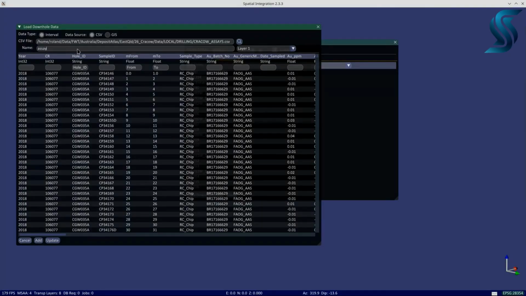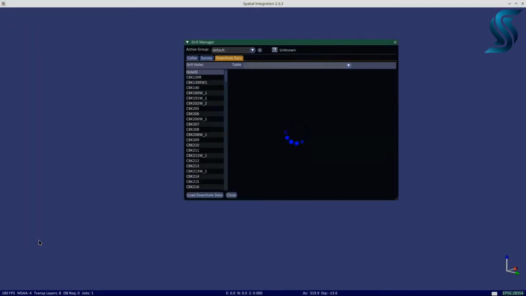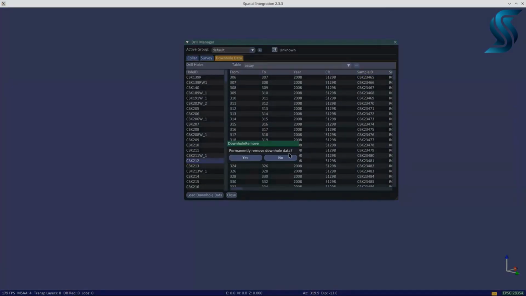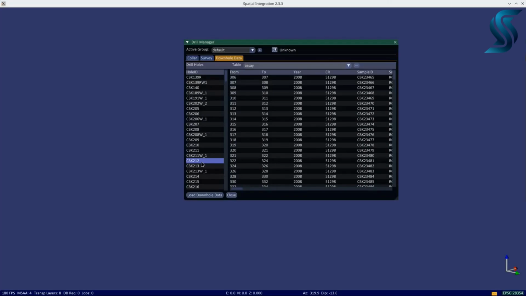Press the Add button and you will be returned to the Drill Manager, where you can select a drill hole along the side and see the downhole data associated with that hole. Select a new table to see other loaded downhole tables. You can delete a downhole dataset by selecting the table in the drop-down box and clicking the Subtract button. Once you have finished loading drill holes, press the Close button.